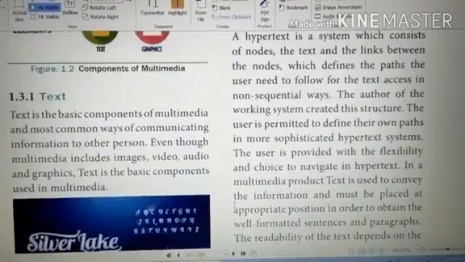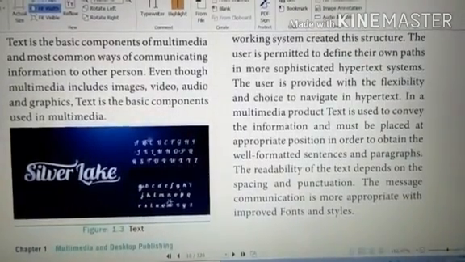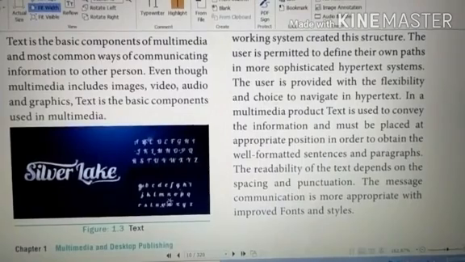We can use normal fonts or stylish fonts, different font colors, and 3D and 2D effects.